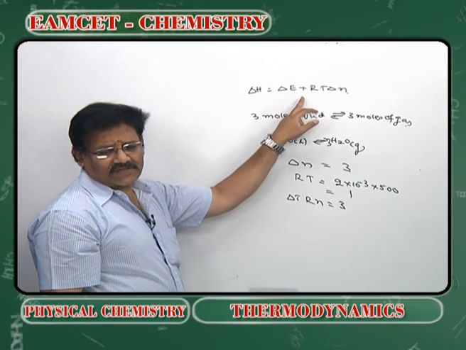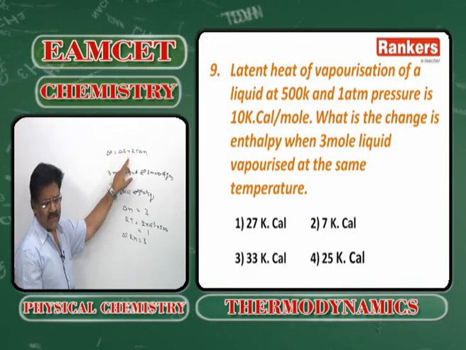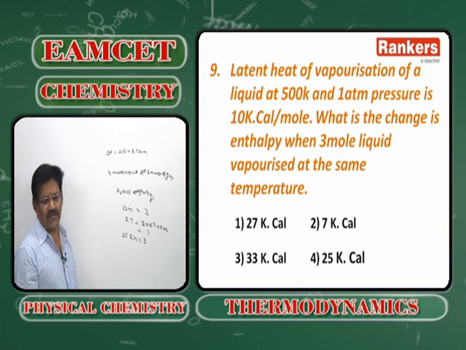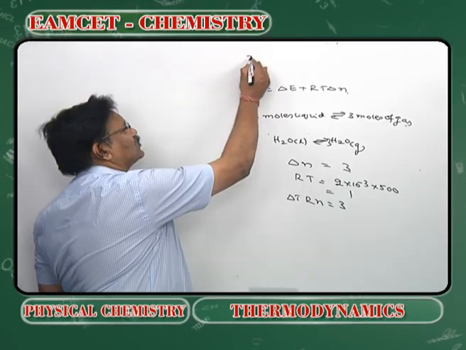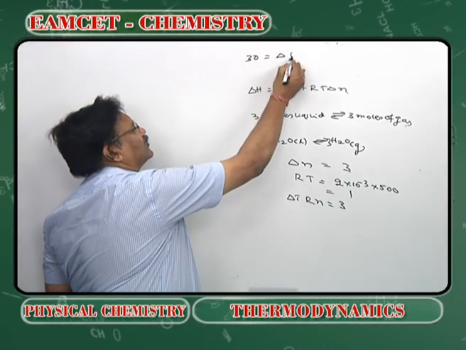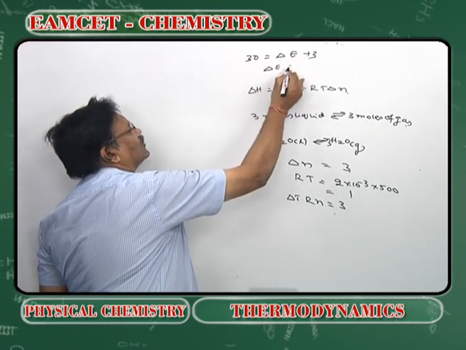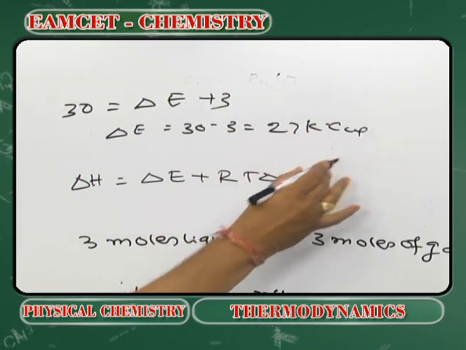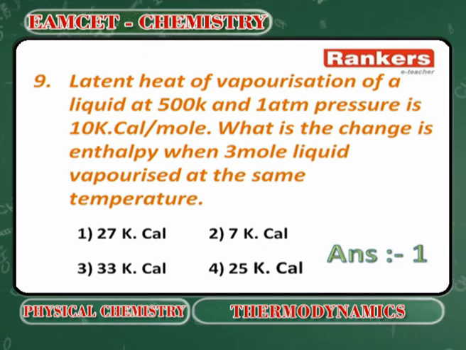Now what is given for us for 1 mole? The latent heat of vaporization is 10 kilocalories. For 3 moles it will be 30 kilocalories. So delta H is equal to 30, and delta E is delta H minus RT delta N, which is 3. So delta E value will be equal to 30 minus 3, 27 kilocalories. Option 1 is the answer. Next.